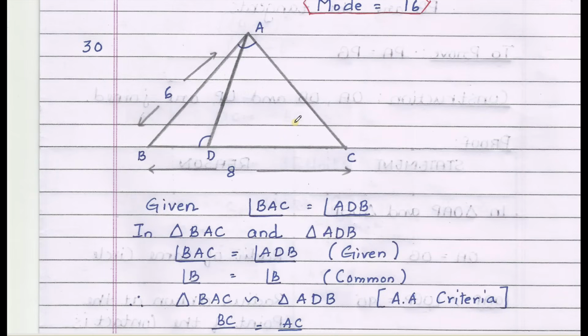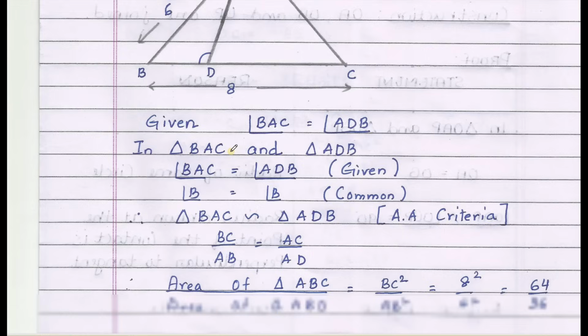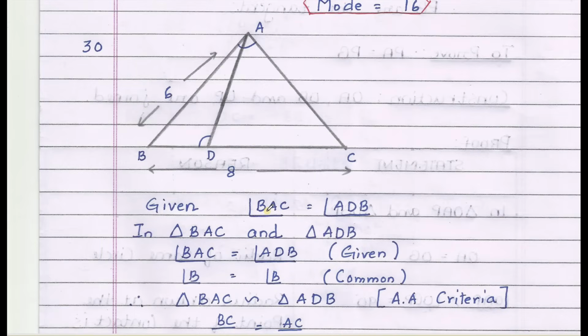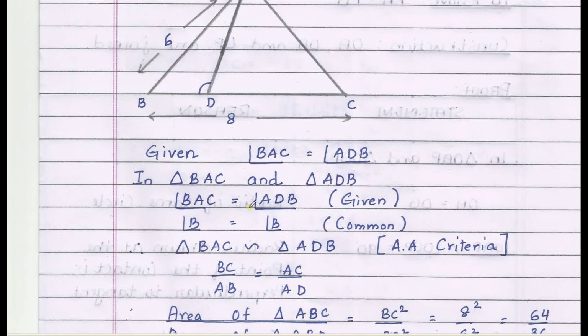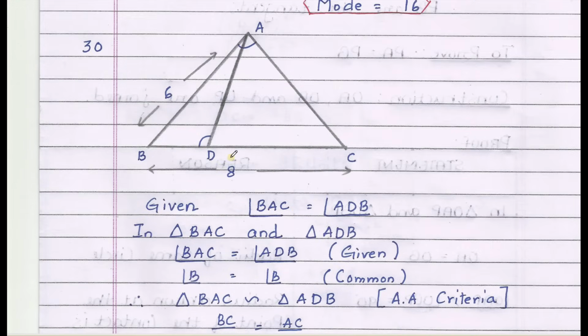30th question. It is a similar question which was asked in the preparatory district level exam. Here, given in the question itself, angle BAC equals angle ADB, and also angle B will be equal to angle B.